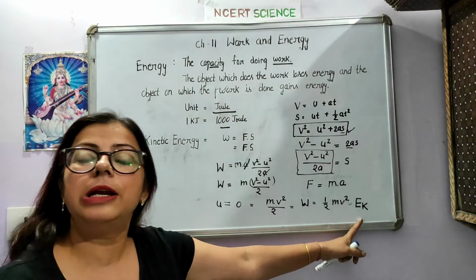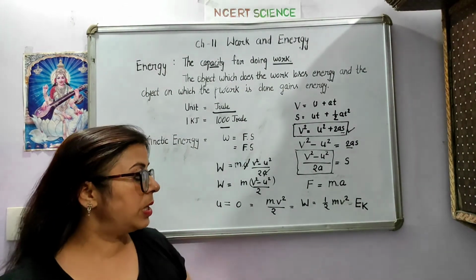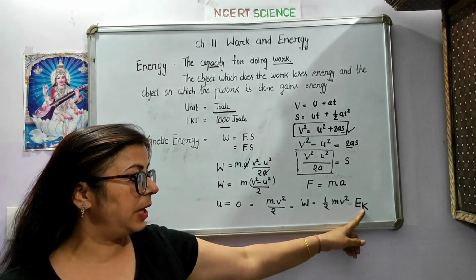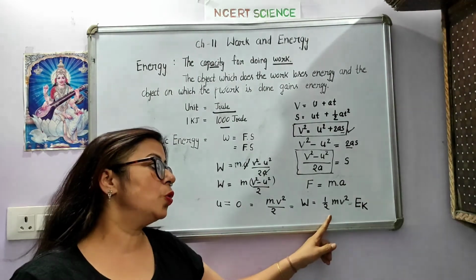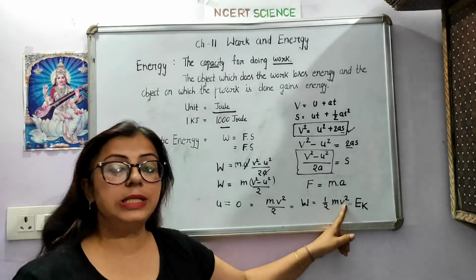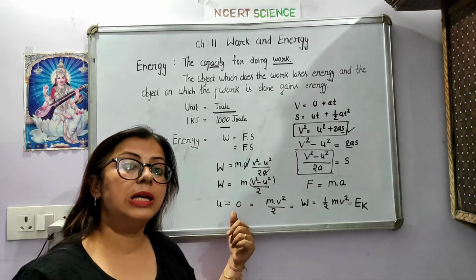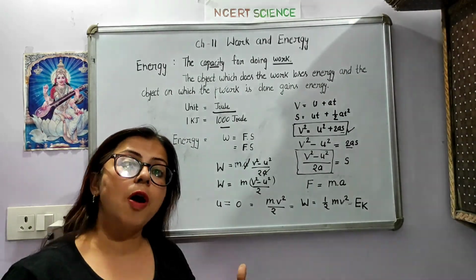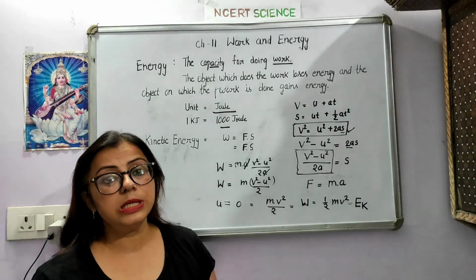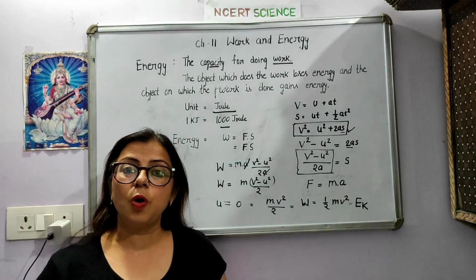E is the symbol for energy and K is the symbol for kinetic energy. So students, now I can say that kinetic energy equals 1 upon 2 MV square. In this, M is the mass of the object and V is the final velocity of the object. As initial velocity I have taken 0 because it will start from rest. Okay? So in that condition, the value for U is 0. So now I hope that the kinetic energy is clear to all of you.